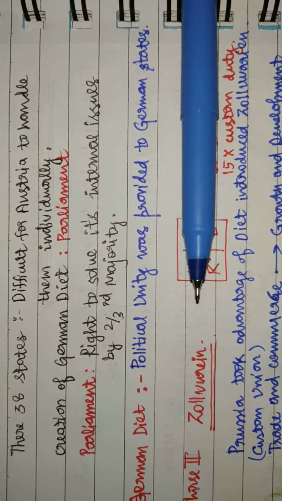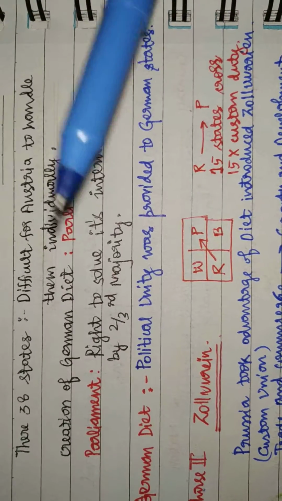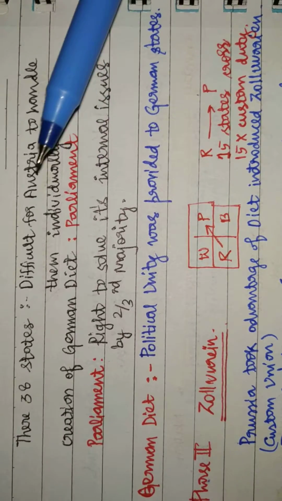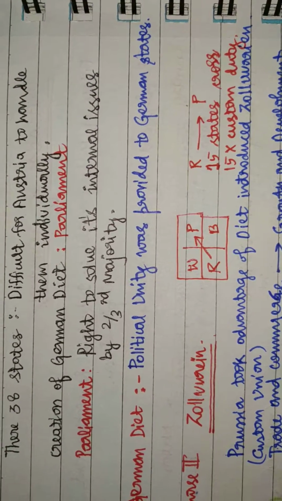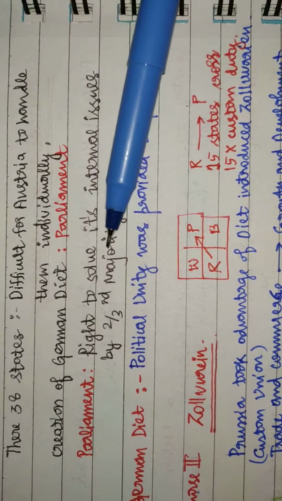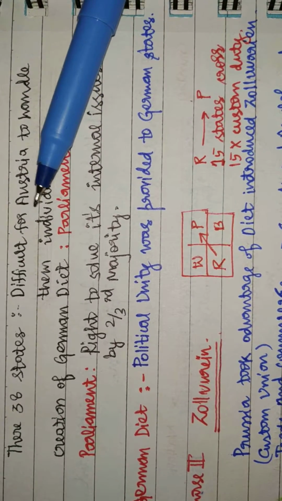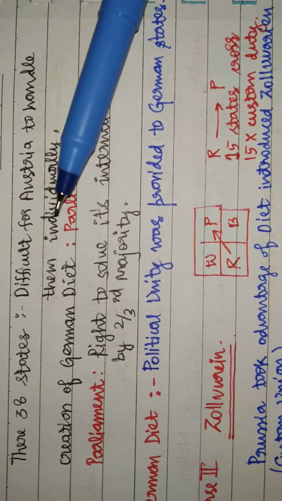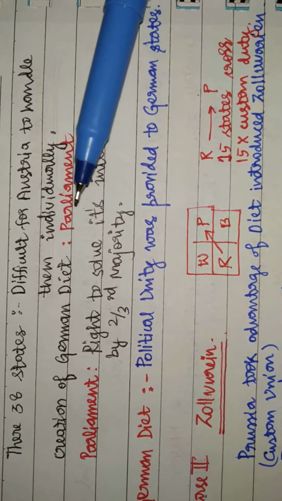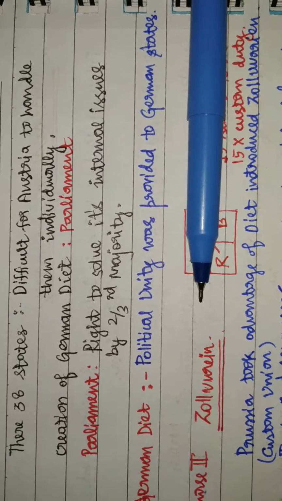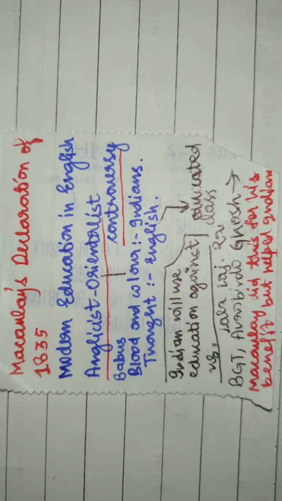In the parliament, it gave the right to solve the internal issues of these 38 states if they had a two-thirds majority. So what proved very beneficial for Austria in the short term proved very important for the political unity of Germany, right? I'll give you an example.